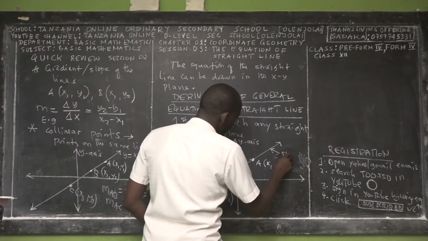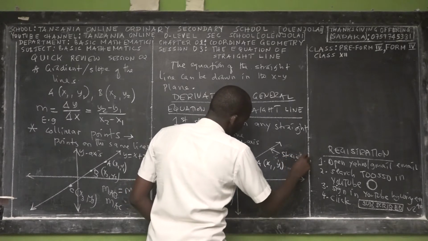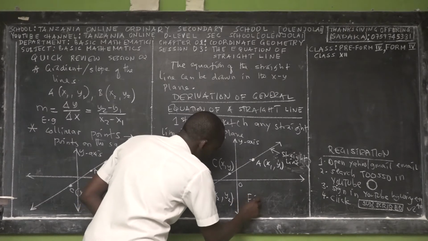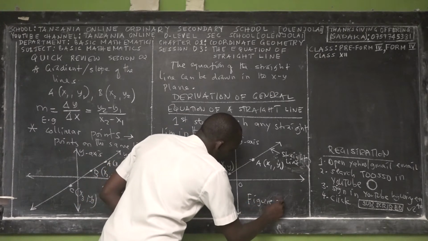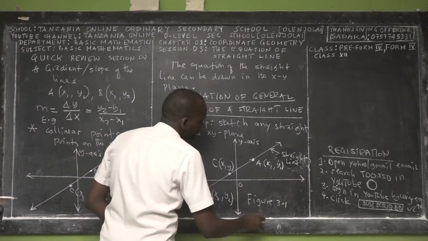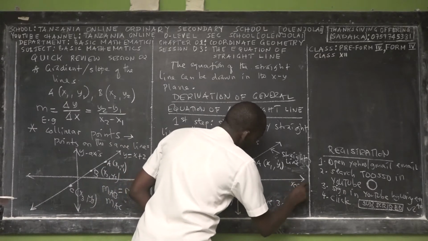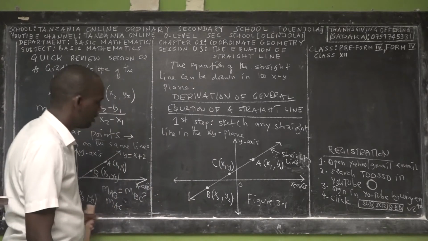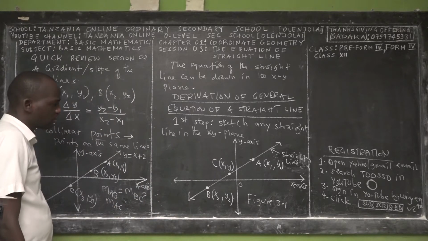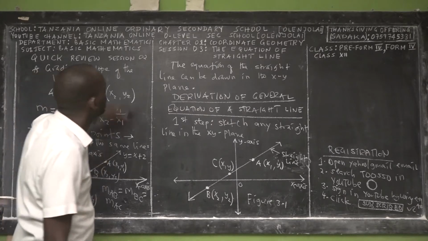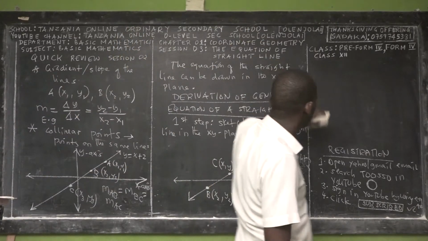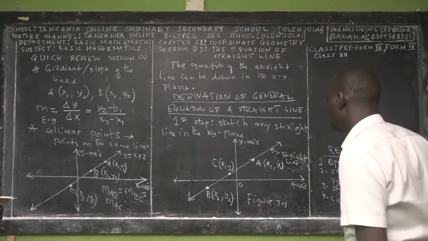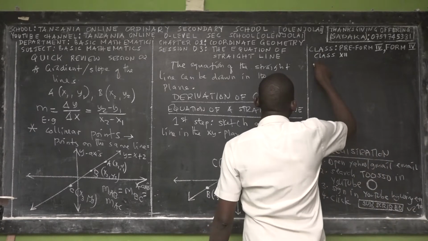So this is the straight line. Ladies and gentlemen, this is figure 3.1. This is the x-axis. Here is the y-axis. So you have our figure.